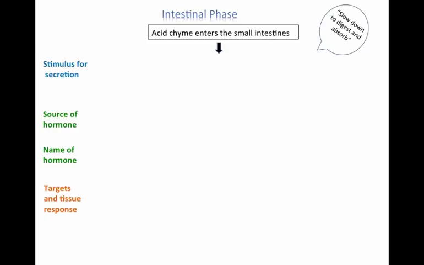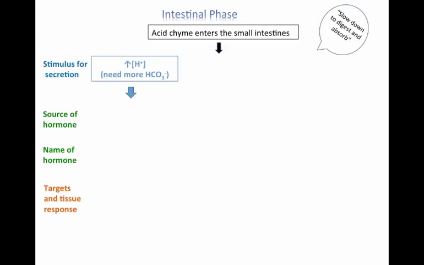The hormones that are secreted during this stage of digestion depend to some extent on what you eat. And as the acid chyme enters the small intestines, the composition of that chyme will influence what type of hormone is secreted. So for each of the hormones of the intestinal phase, we'll look at the stimulus for secretion, the source of the hormone, the name of the hormone, and the targets and tissue responses.